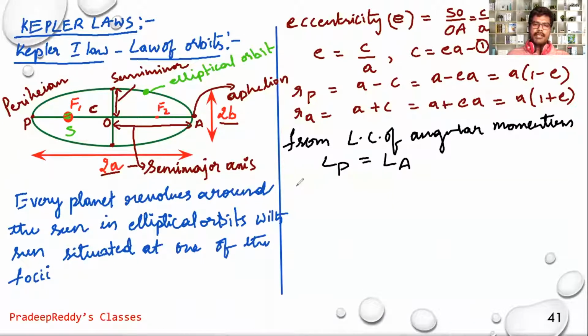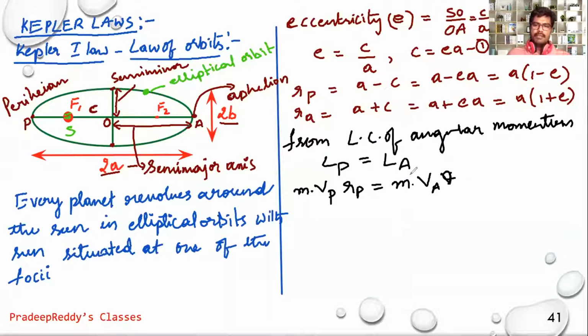Angular momentum L is equal to mvr. M is the mass of the planet, V is the velocity at perihelion, and the distance is RP, which is equal to M into VA, velocity at A, and it is RA.